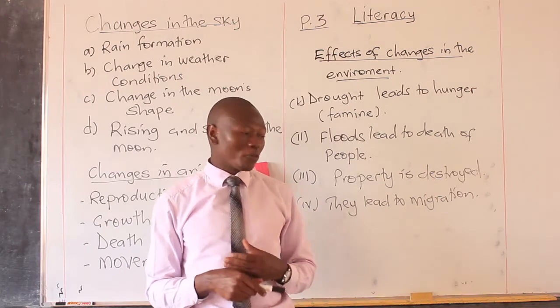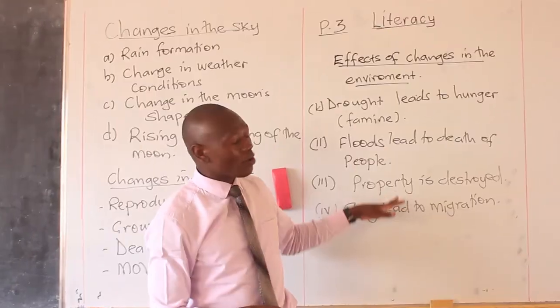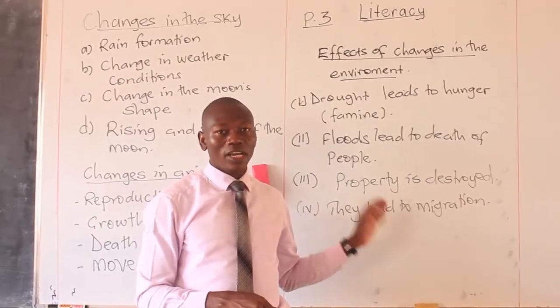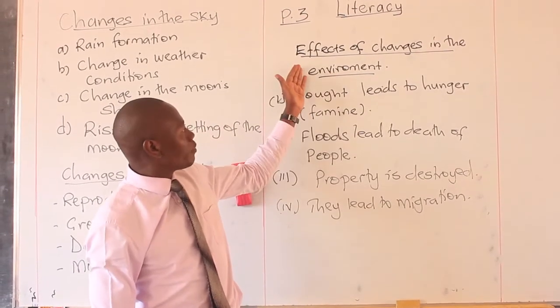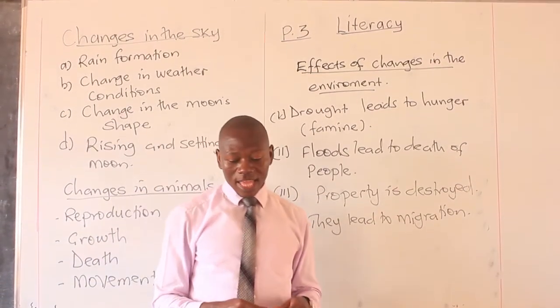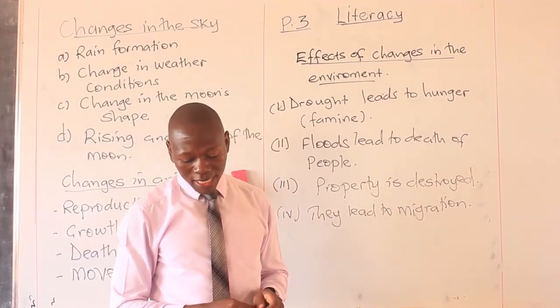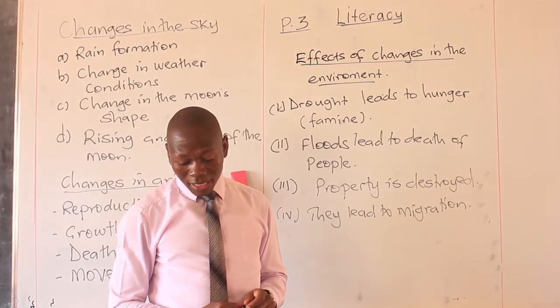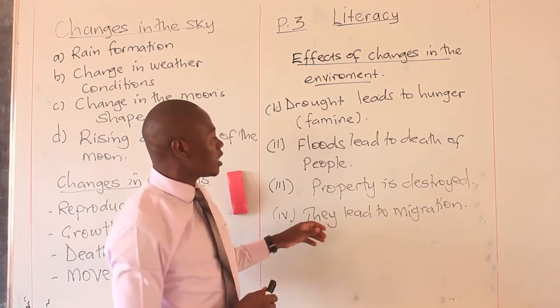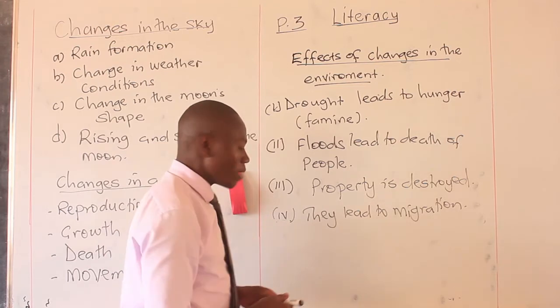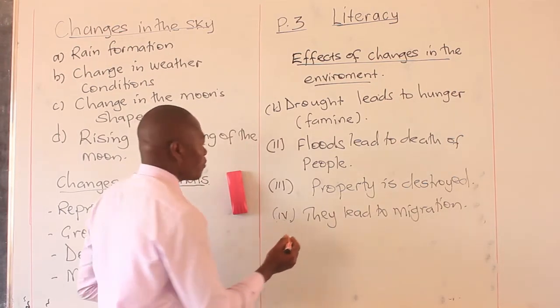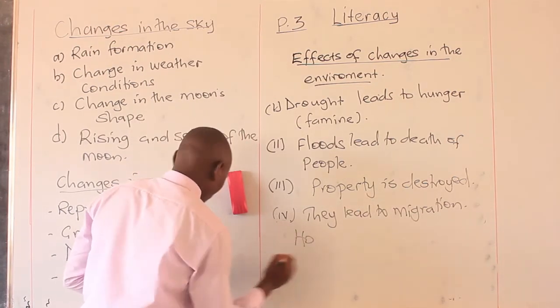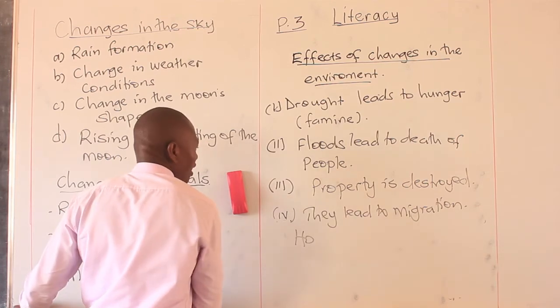They are moving away from these areas which have been affected by what? By floods. So class, these are the effects of the changes that are in the environment. And so I want us to look at how to manage these changes in the environment.